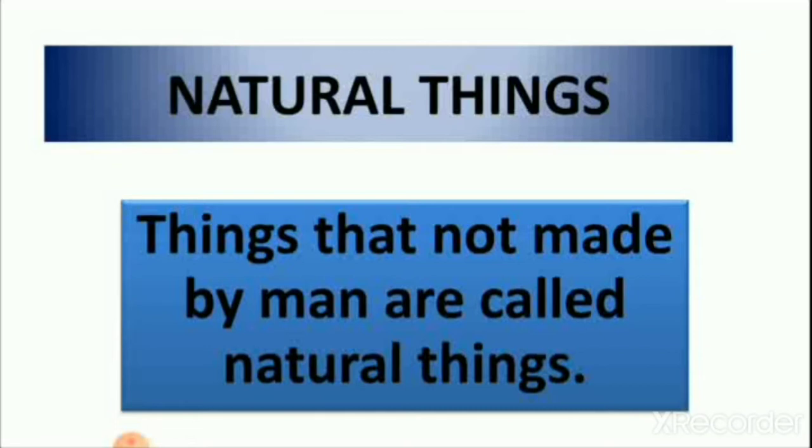So what are natural things? Things that are not made by man are called natural things. Like we cannot make mountains. Man cannot make mountains. We cannot make rivers. So the rain is a natural thing. Cloud is a natural thing, because we cannot make it. We can build a building, we can build a house, but we cannot build a mountain.